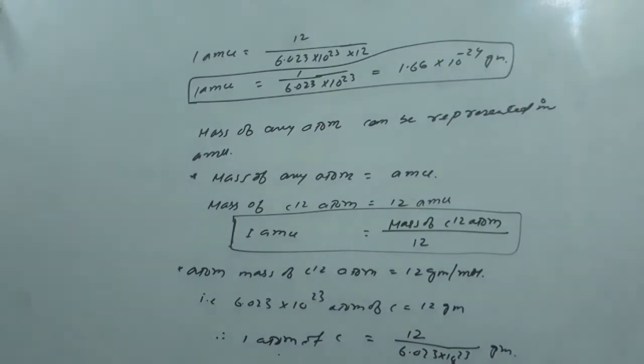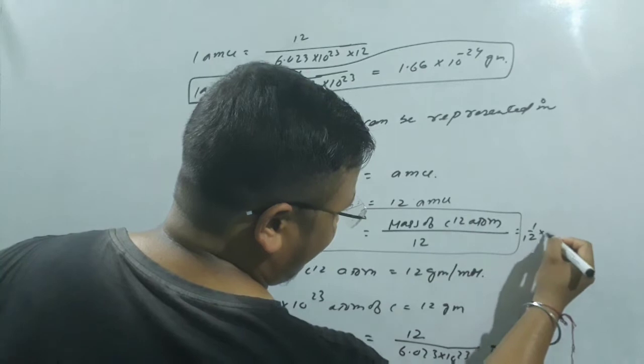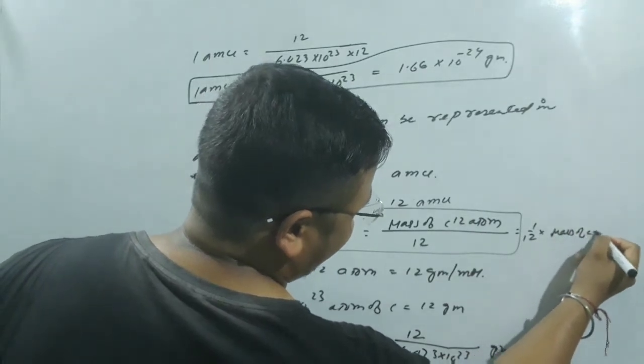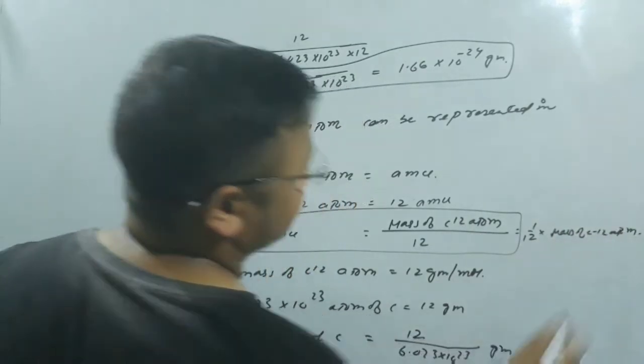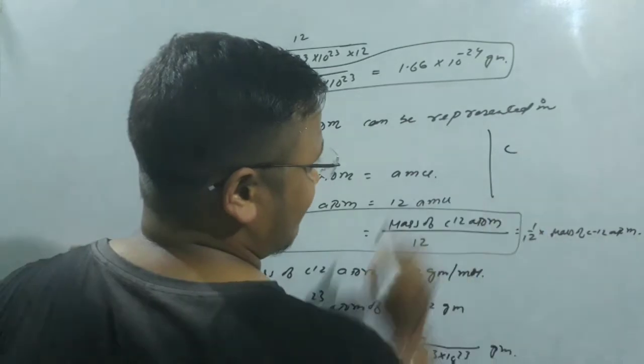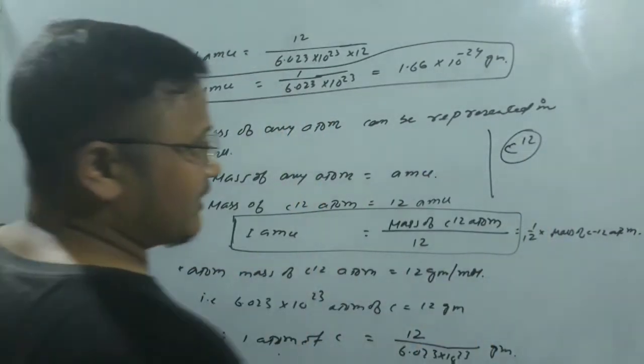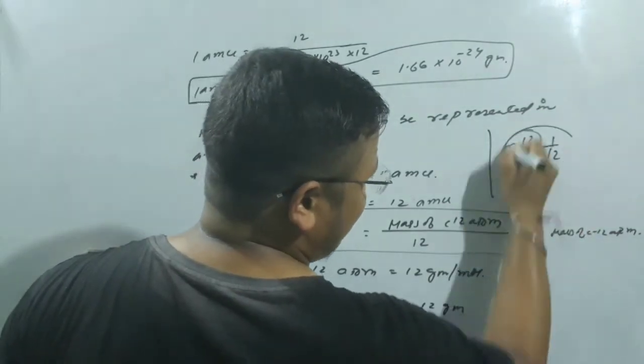Got it, guys? So generally if you're talking about 1 AMU, it means 1 by 12 of the mass of C-12 atom. So when we are talking about 1 atomic mass unit, we have taken an atom whose mass is 12, which is carbon-12, and we are taking 1 by 12 of it.